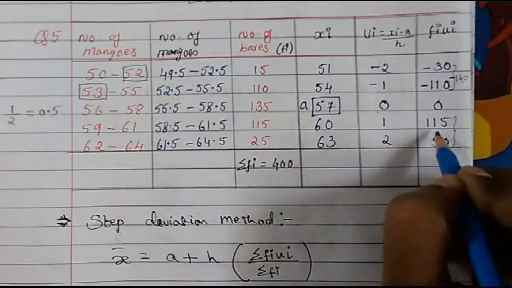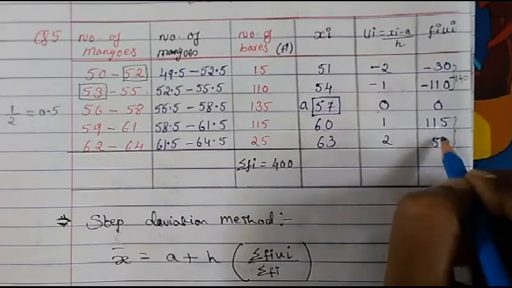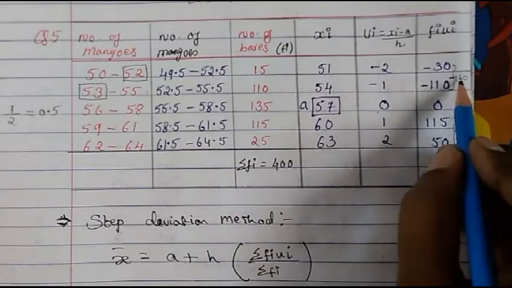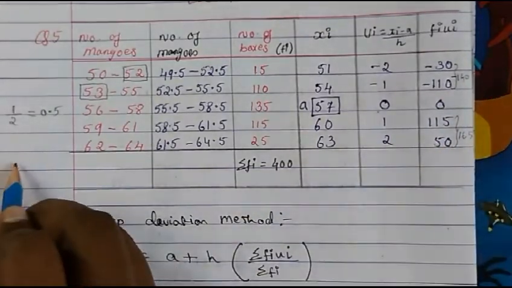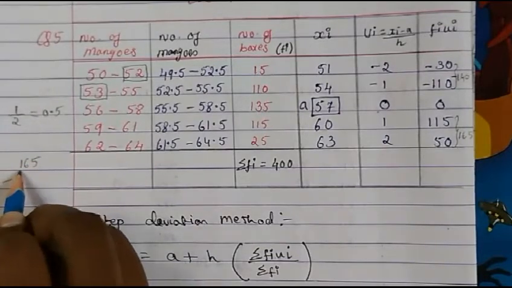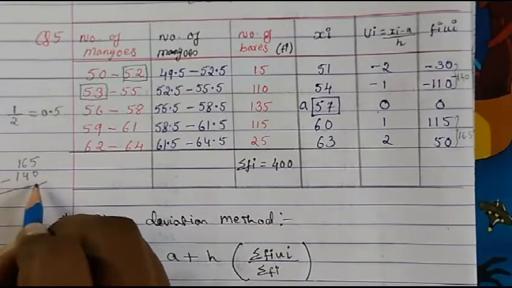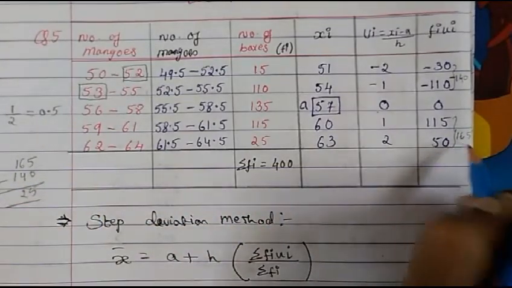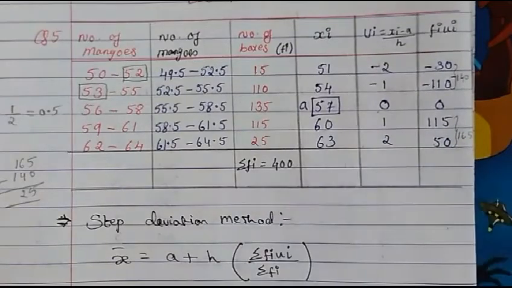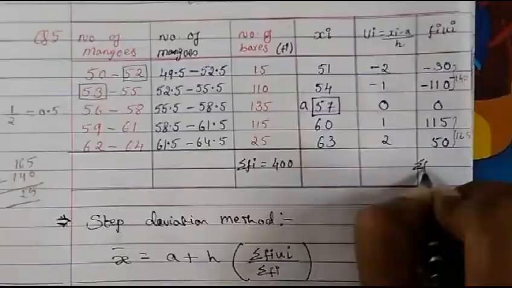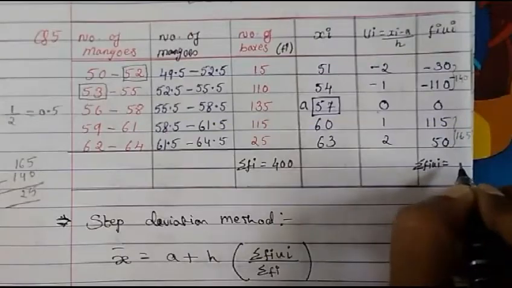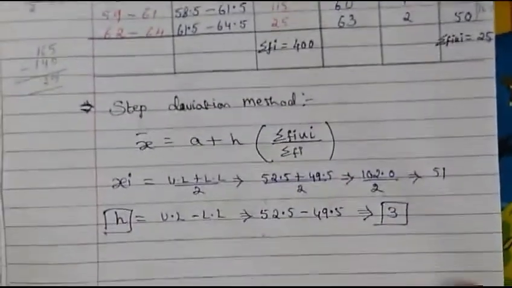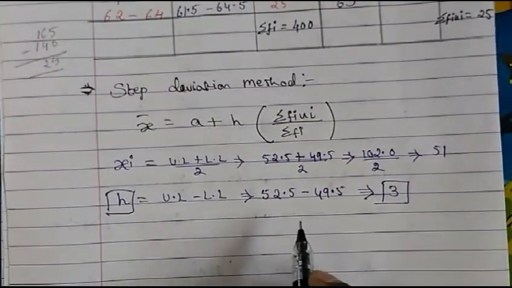Here 115, so 165. This is positive. So plus 165 minus 140 will give us 25. So the biggest number is 165, that is in plus. So we will get summation of fi and ui is equal to 25. You see now a smaller number, that's why I go with the step deviation method. So now just put it in the formula.